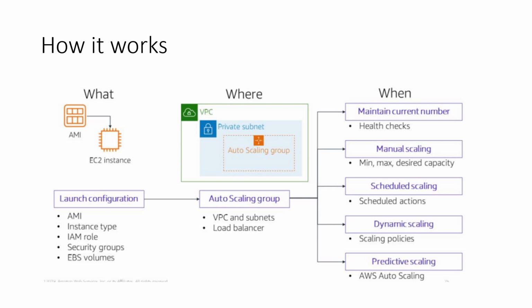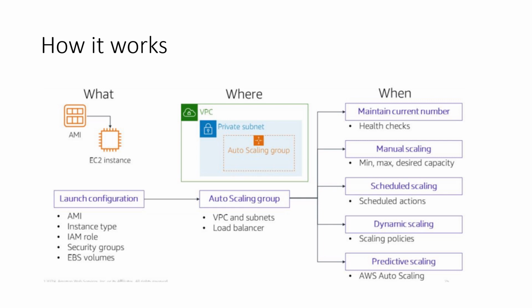Next option could be manual scaling. In manual scaling, you specify the three options we have seen earlier: minimum, maximum, and desired capacity. You can start with the desired capacity, and if there is less traffic, the minimum is the number down to which the EC2 instances can go.